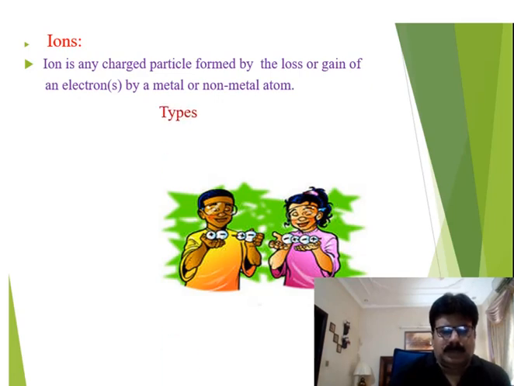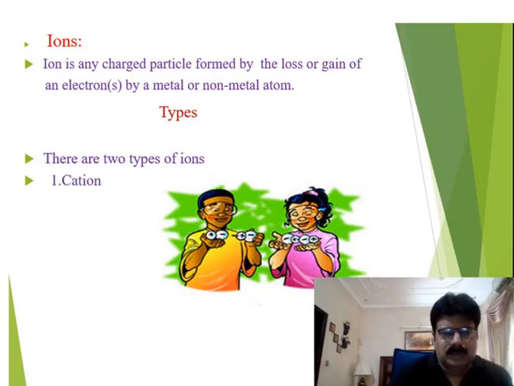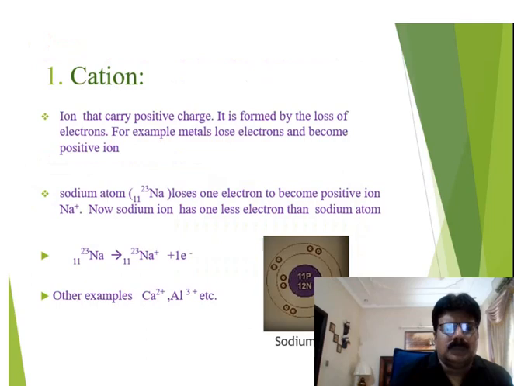Next, the types of ions. There are two types of ions: cations and anions. So what are cations? An ion that carries a positive charge.